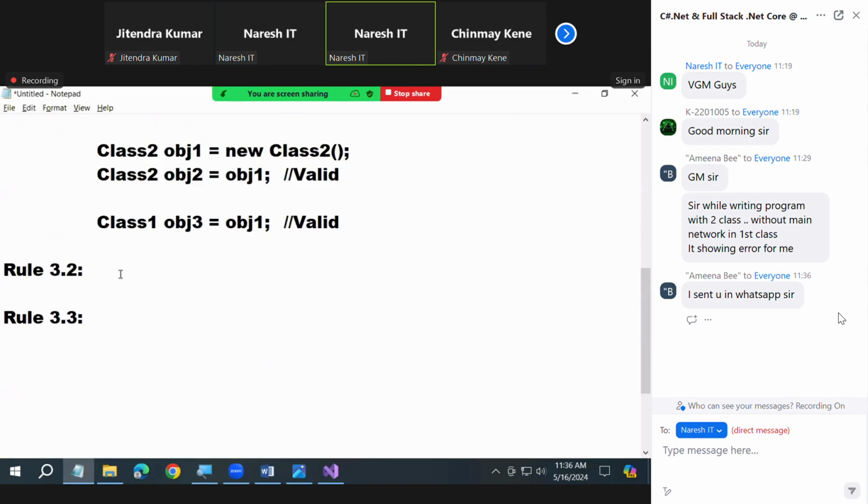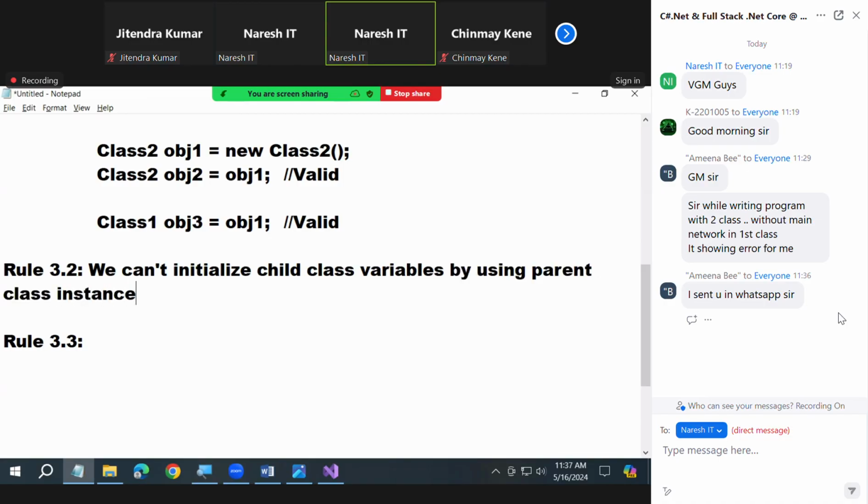Now 3.2. We cannot initialize child class variables by using a parent class instance. Reverse is not possible here. What is that on the top? We can initialize parent variables by a child instance. Correct now? Now I'm telling you the reverse. Reverse is not possible. Read that.